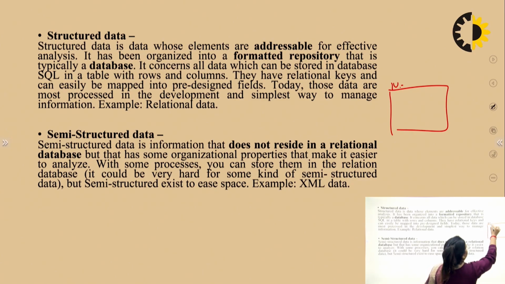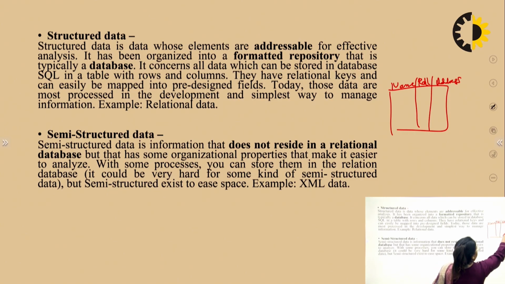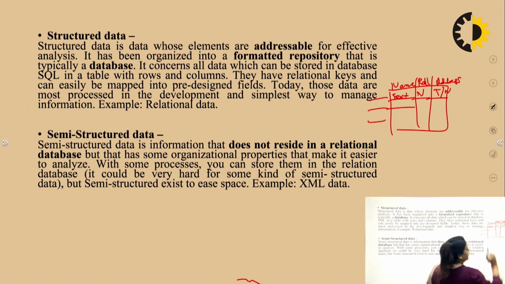First attribute is a name, second attribute is a roll number, and third attribute is an address. Let's suppose we take the first row here. In this row, we have text data. Here I use numeric data, and here I use numeric and text data both.